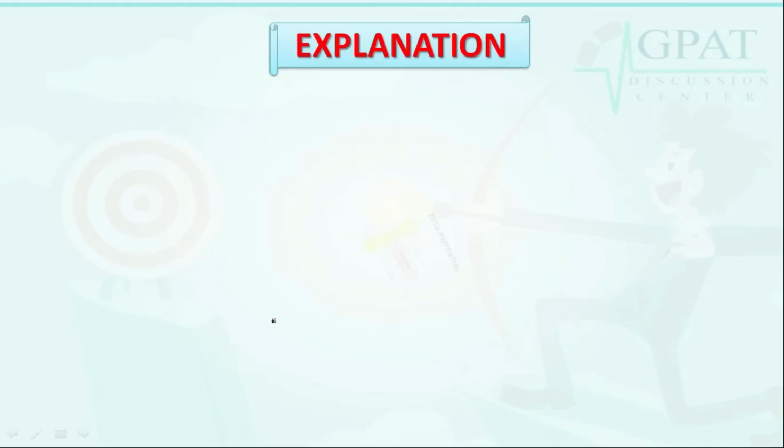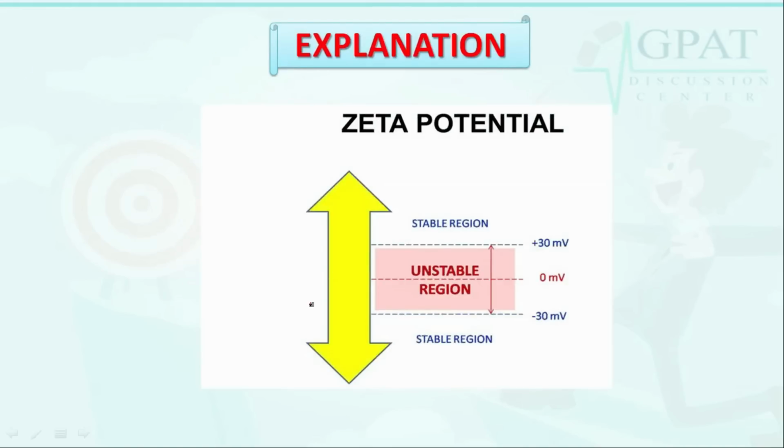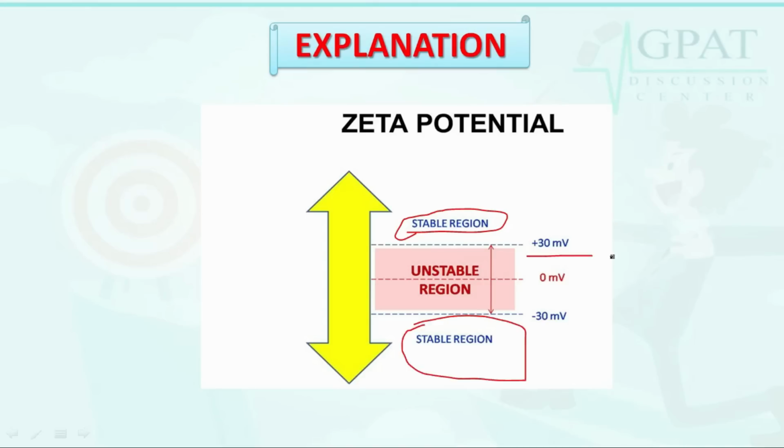So let's discuss with the help of the explanation here, students, how we get a stable emulsion. Here we have a stable region, and here we also have a stable region. Greater than plus 30 mV, we get the stable region, and less than 30, greater than minus 30 mV, we also get the stable region. Between these, we get the unstable emulsion. So students, try to note down that if the option is greater than plus 30 mV, it is also the correct answer. So this is all about this question.